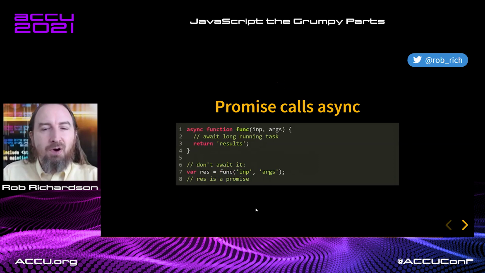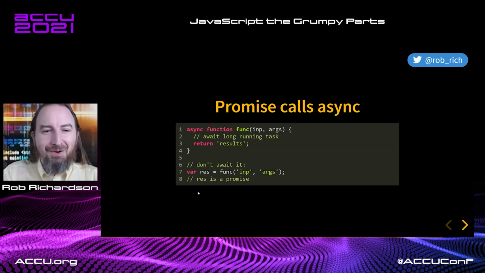So here's my promise calling an async function. Now I've built a new function here, and I don't want to wait until we rewrite all of the other code. So where I have this mechanism that needs to call it, I can do just that. Now notice that I'm not doing an await right here. I'm just calling the function. So what is res? Well, res is a promise.